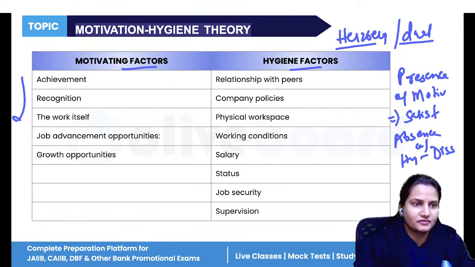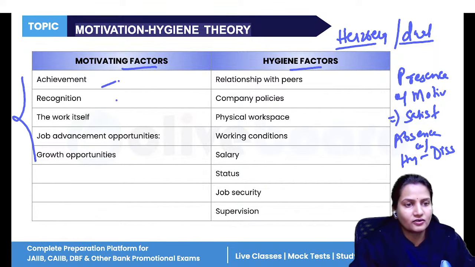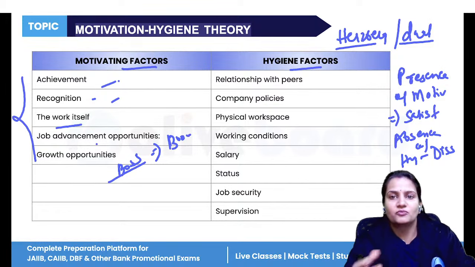So these are the motivating factors like achievement, recognition. If you are working, the work itself motivates you. If someone has given you recognition, suppose the boss has called you and given you a bonus, given you commission. These are the motivating factors.